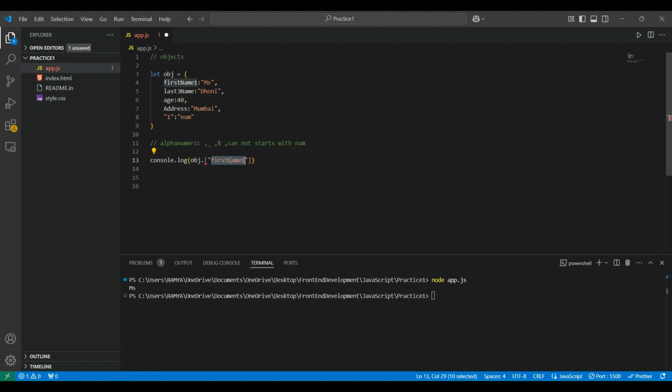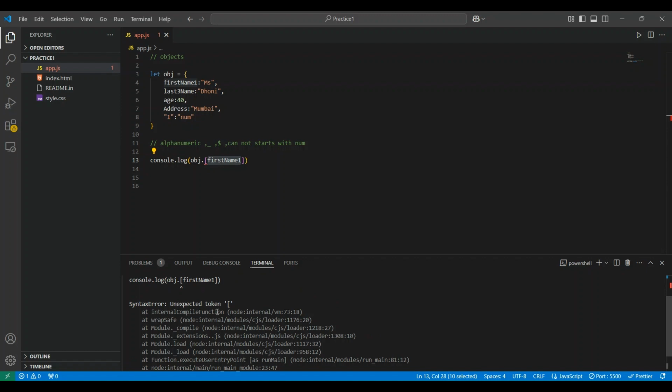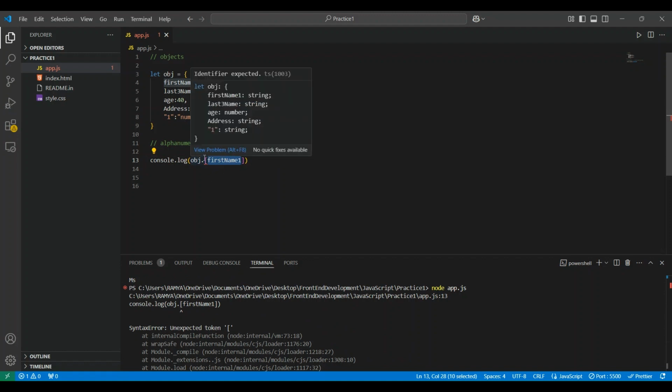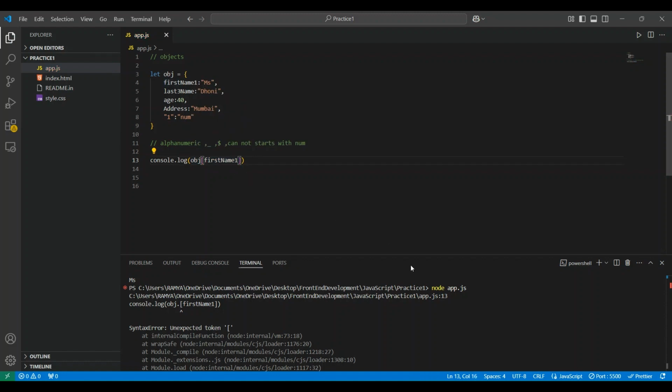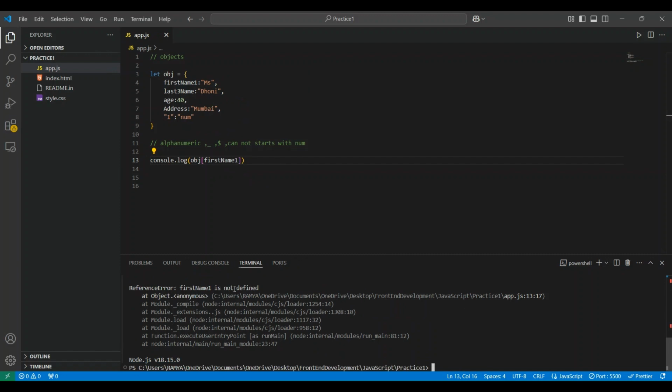For example, if I remove these double quotes, let's see the output. We are getting an error, right? Unexpected token. First name is not defined.